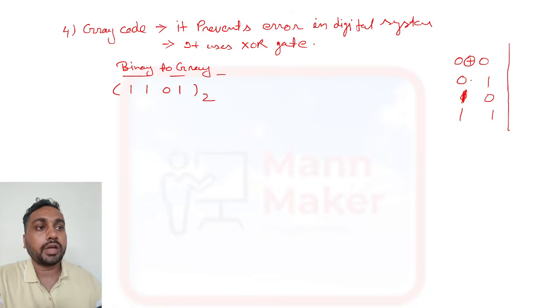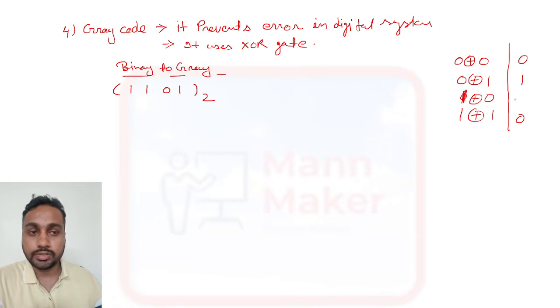If we do an XOR operation on two digits, if the same value is there, suppose you have 0 0, then it will come 0, and if we have 1 1, meaning the same thing, then it will come 0. If we have a different combination, like 0 and 1, then it will come 1. If 1 and 0 is there, then it will come 1. Means if different, it will come 1, and if same, it will come 0.